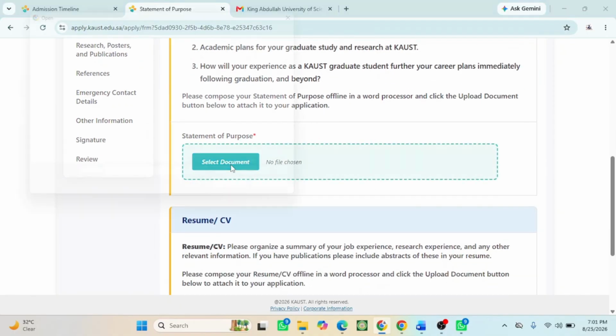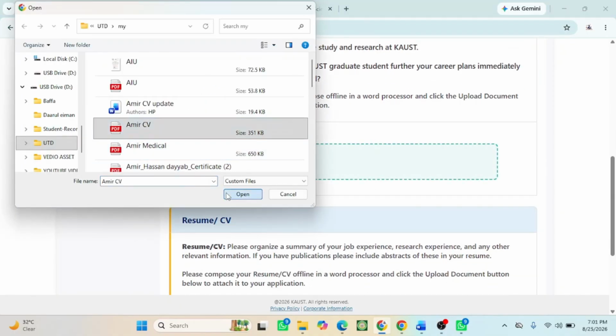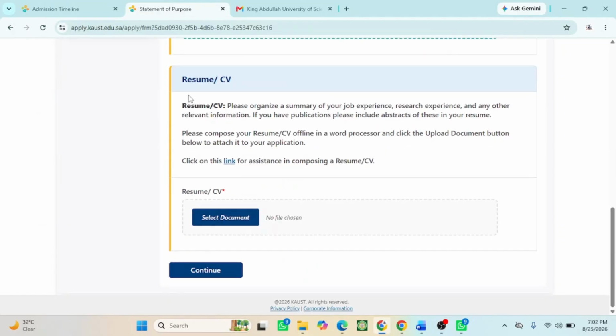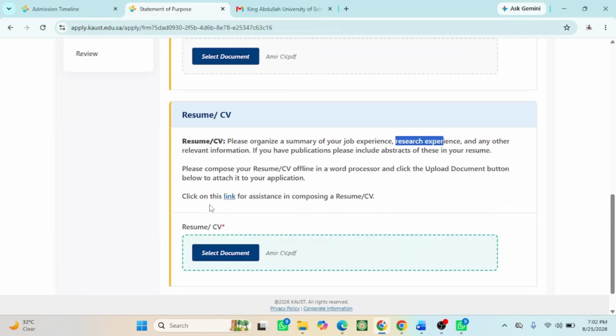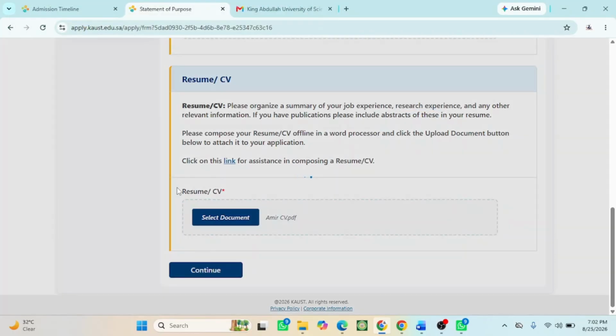So I'll upload my letter here. I'll just go with this. Then my academic curriculum letter, which is my CV. They say please organize a summary of your job experiences, research experiences, and any other relevant information. My resume here, my CV. Then I will click on continue.